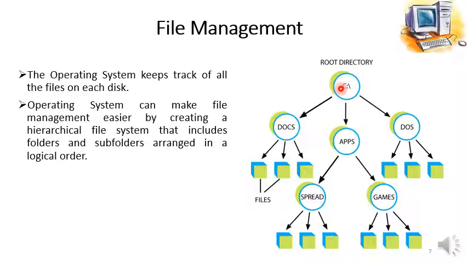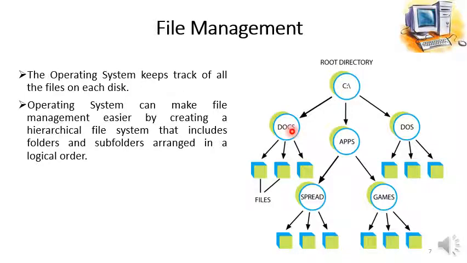Whenever we use our computer, most of the time we have the main directories in our hard disk, that is C drive, D drive and E drive. They are the main directories when we open My Computer, and the C drive is most of the time the root directory, and inside the drives we have different folders.